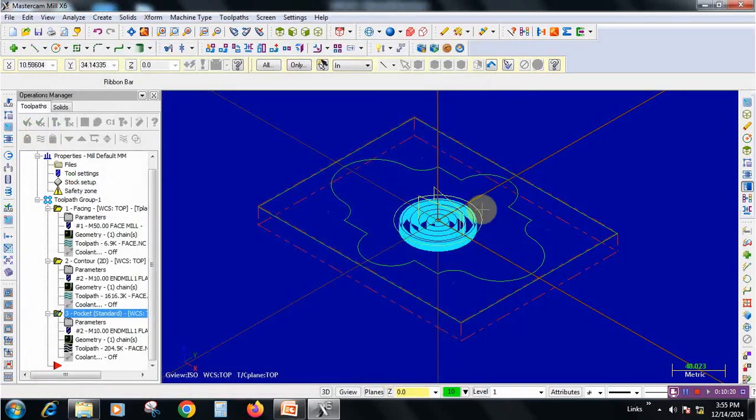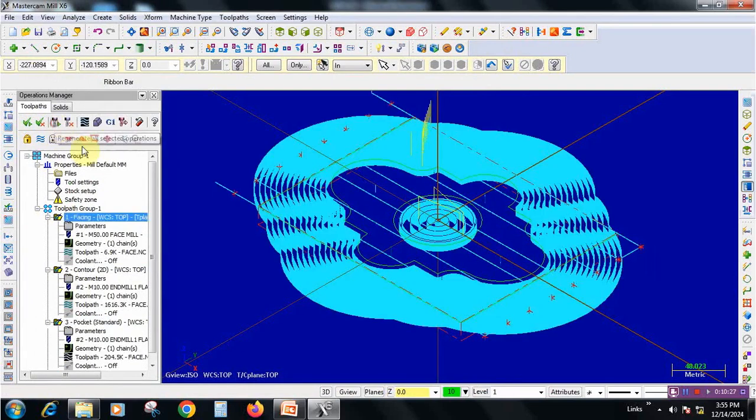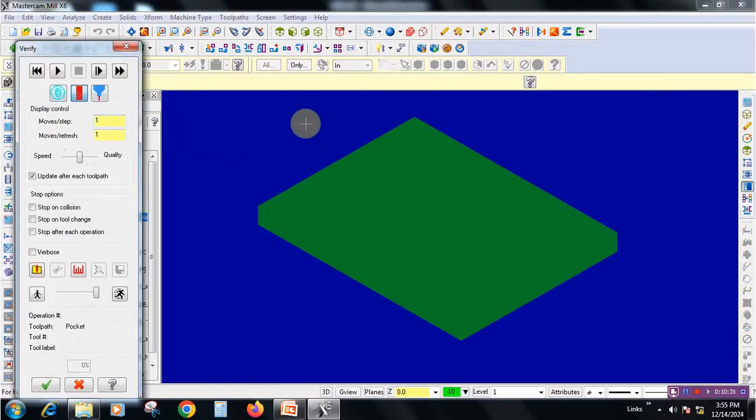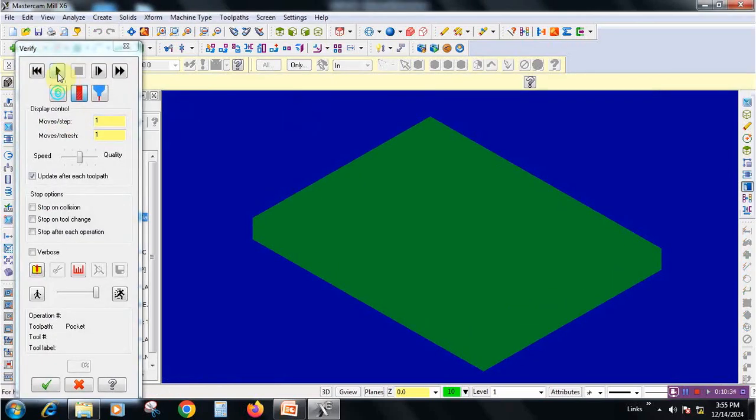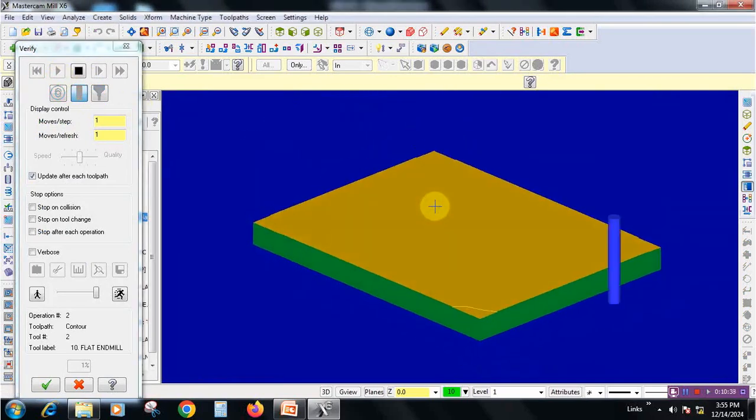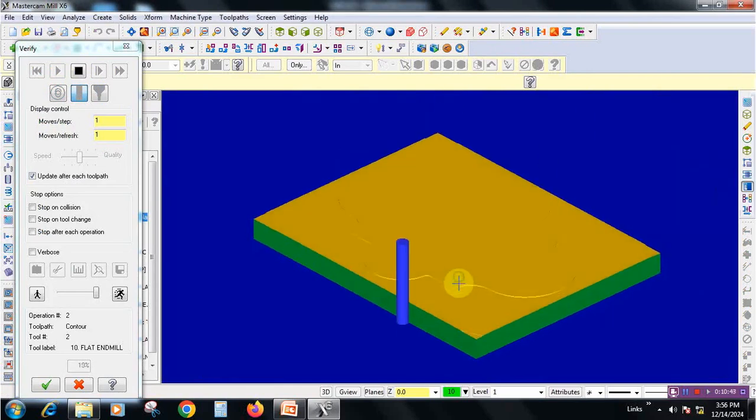So pocketing is completed. Now we need to select all the operations. For that, select the first tick mark and regenerate and verify and do simulation. Now it is rotating and removing 0.5 mm, 0.5 mm material. For each and every cut, 14 passes are there.